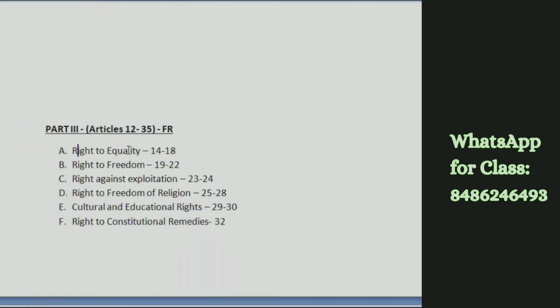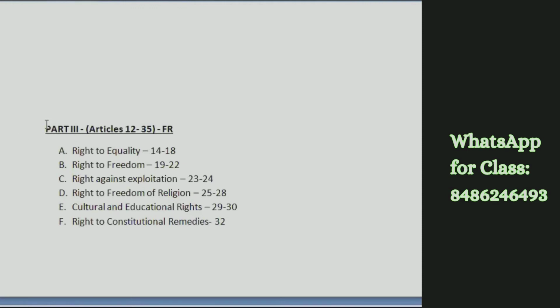First type of fundamental right is right to equality, articles 14 to 18. Second type of right is right to freedom, articles 19 to 22. Third category is right against exploitation, 23 and 24. Right to freedom of religion, 25 to 28. Cultural and educational rights, 29 to 30. Right to constitutional remedies, 32.